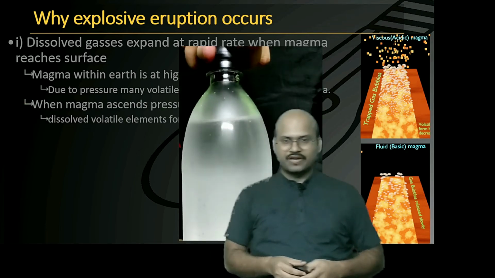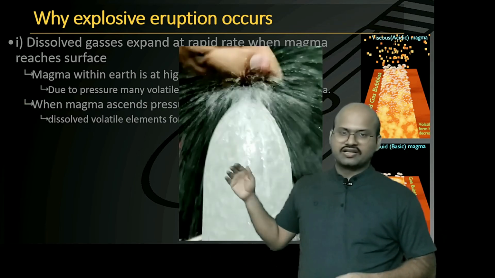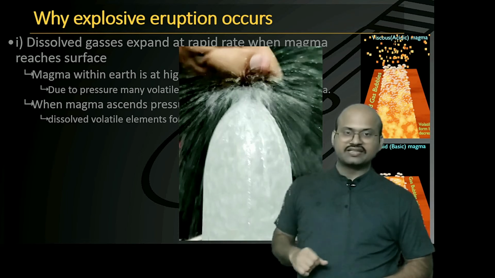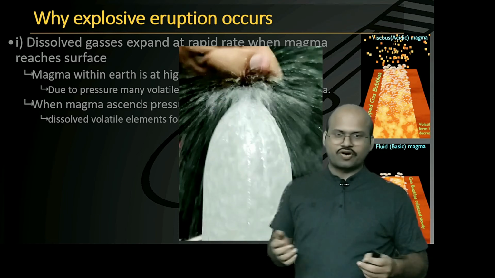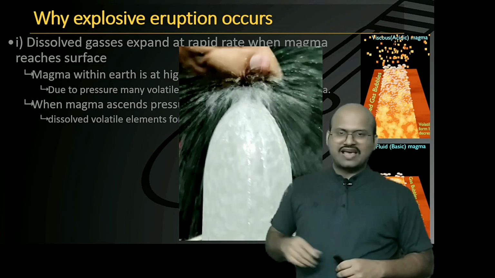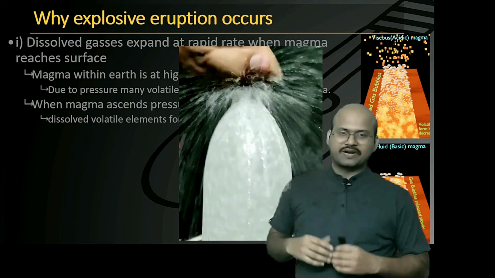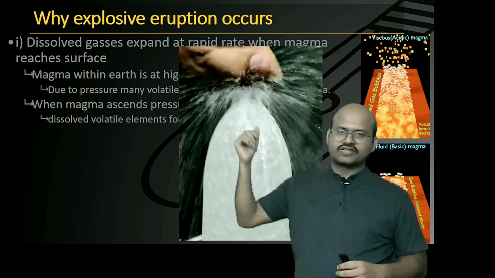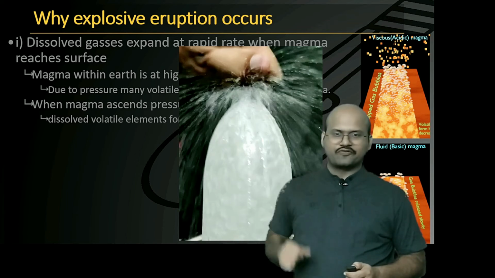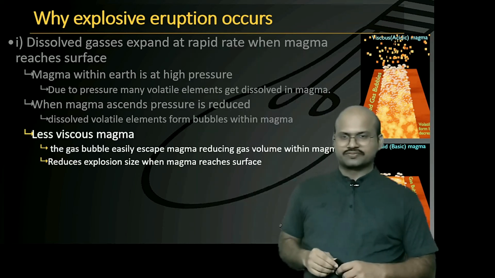Here is an example where we see this soda water. The CO2 was compressed, and initially when the bottle was closed, the CO2 was not forming bubbles because the pressure was high. As soon as we opened the bottle, the pressure was released and the CO2 formed bubbles and came out with a blast. A very similar phenomenon occurs in volcanoes.